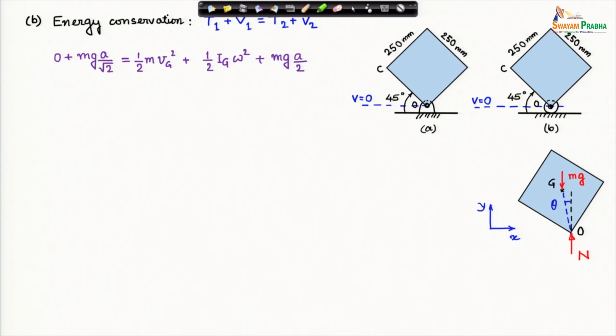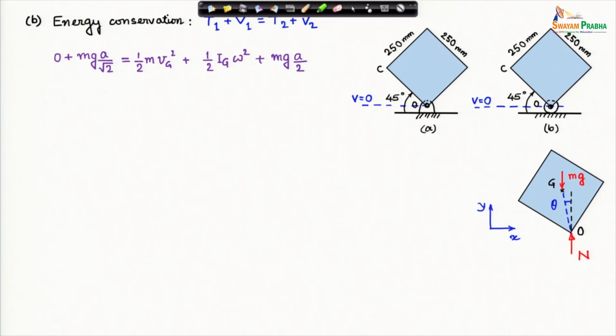Energy will be conserved, of course, for this system. Total mechanical energy in state 1, which is the figure shown above, and in state 2, when the edge OC has become horizontal. Kinetic energy in state 1 is 0, of course, it is released from rest. The potential energy is mg a by root 2. Now, kinetic energy when edge OC becomes horizontal.